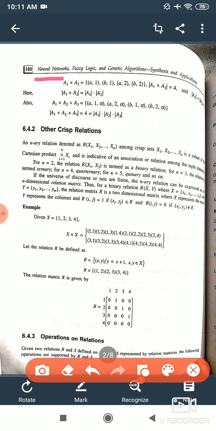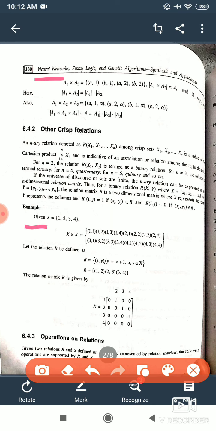If the number of sets is 3, it will be ternary, 4 quaternary, 5 quinary, and so on. So we can have as many as we want. So this relationship is R, which is given on x1 to xn, where x1 to xn are the crisp sets. Now it is explained with the help of an example here.